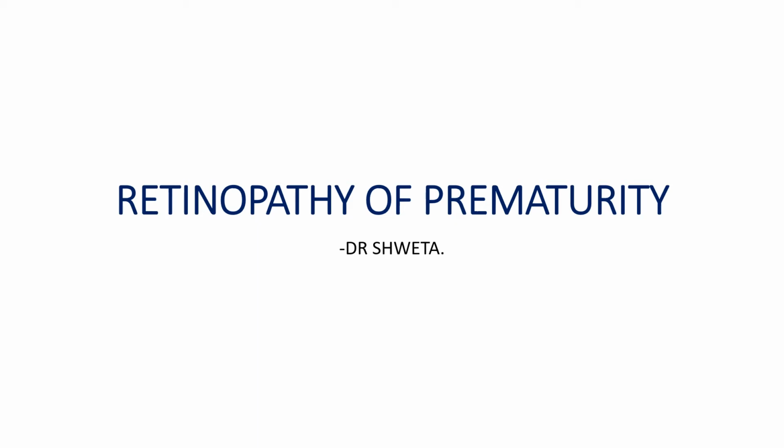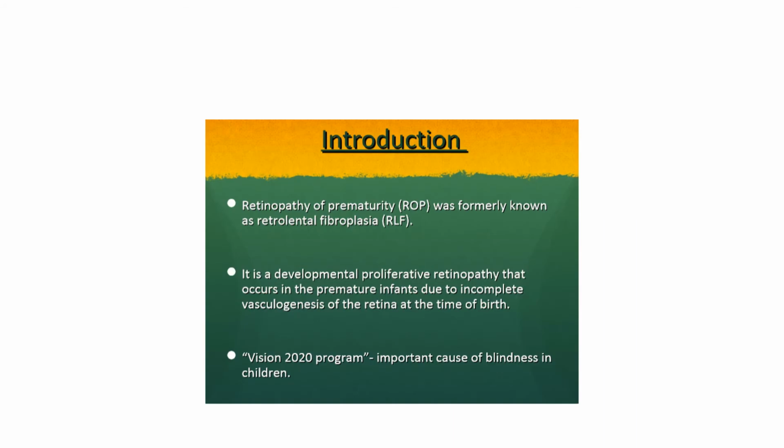Retinopathy of prematurity. Prematurity was formerly called retrolental fibroplasia. So the question can be asked either as ROP, which is retinopathy of prematurity, or retrolental fibroplasia.